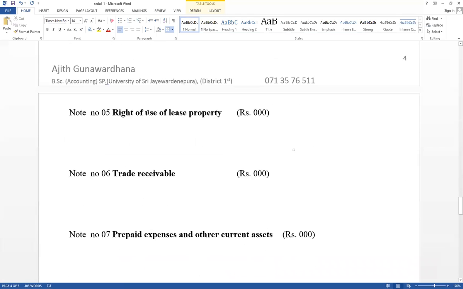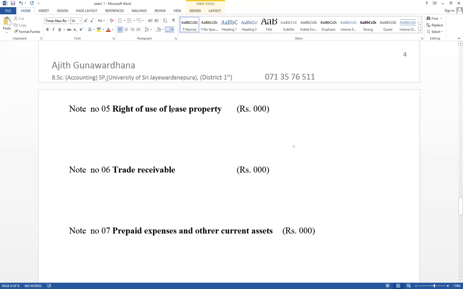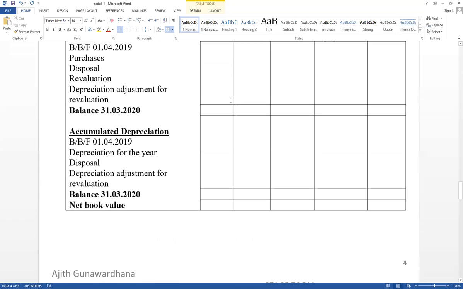Right, next one, right of use of lease property. If asset purchase on finance lease has been given, it should be disclosed here. Separate note for that. Based on the new syllabus, after 2019, before 2019, the past papers ඔයගොල්ලෝ බලනකොට ඔය 2019 වලට කලින් past papers වල ඔය 17 වගේ බලන්න leasing එක දාලා තියෙන property plant and equipment schedule එකේ. But now cannot be disclosed like that.